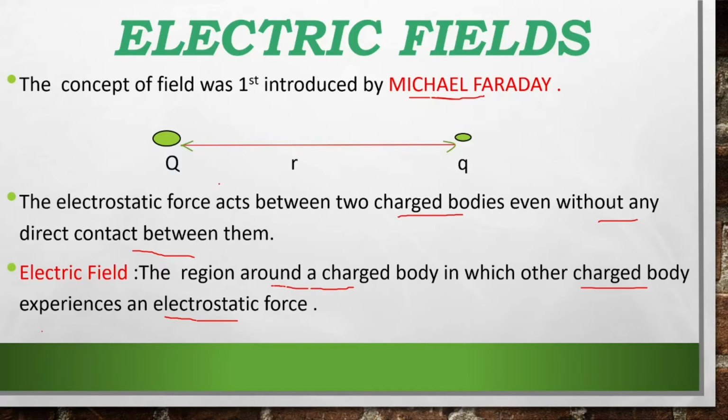So consider this charge capital Q. When I bring a small q charge near to it, this small q experiences a force due to this capital Q. So there is a region around this capital Q where this charge can experience a force, and this region is called electric field. The region around a charged body, here the charged body is our capital Q, in which another charged body, my small q, experiences an electrostatic force. So this is known as electric field.